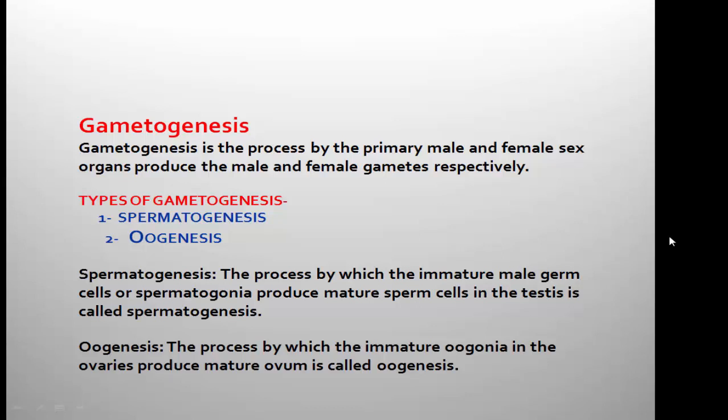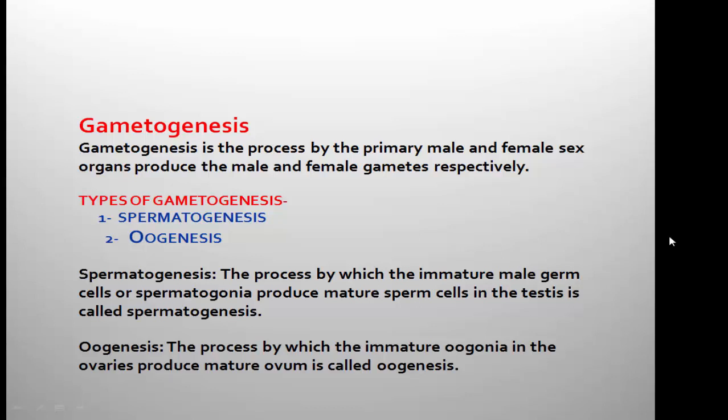The primary male sex organs are the testes, and the primary female sex organs are the ovaries. When sperm production occurs in the testis, and when an egg is produced by the ovary, it is called gametogenesis.